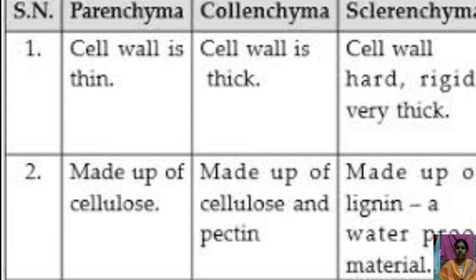So this is about the simple tissues: parenchyma, collenchyma, sclerenchyma, and their structure and their function. Okay, hope you understood well.